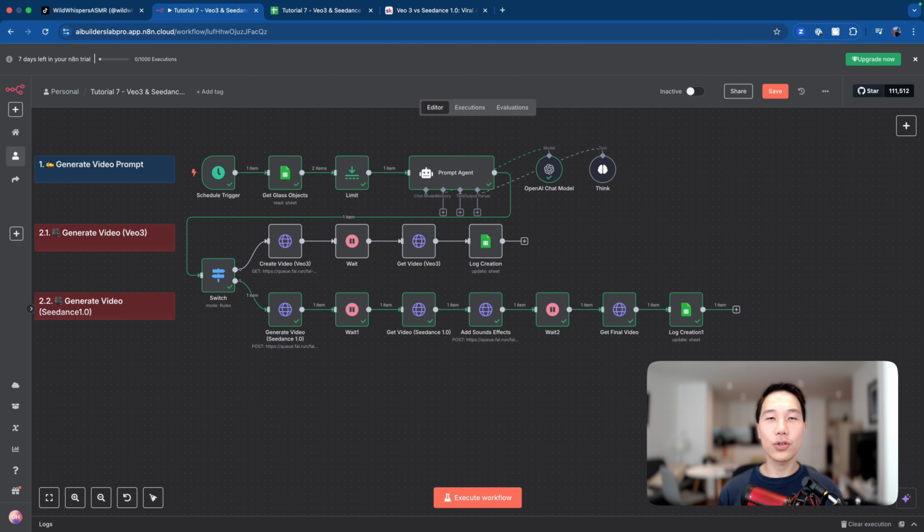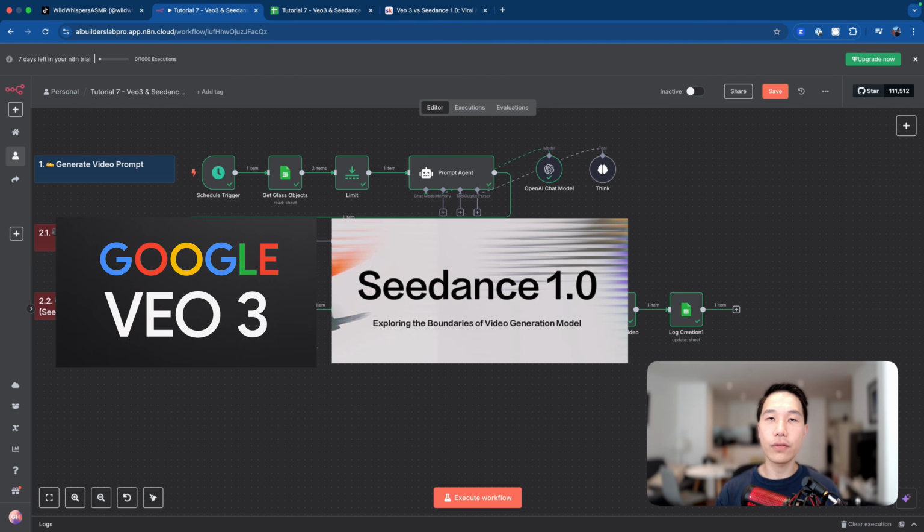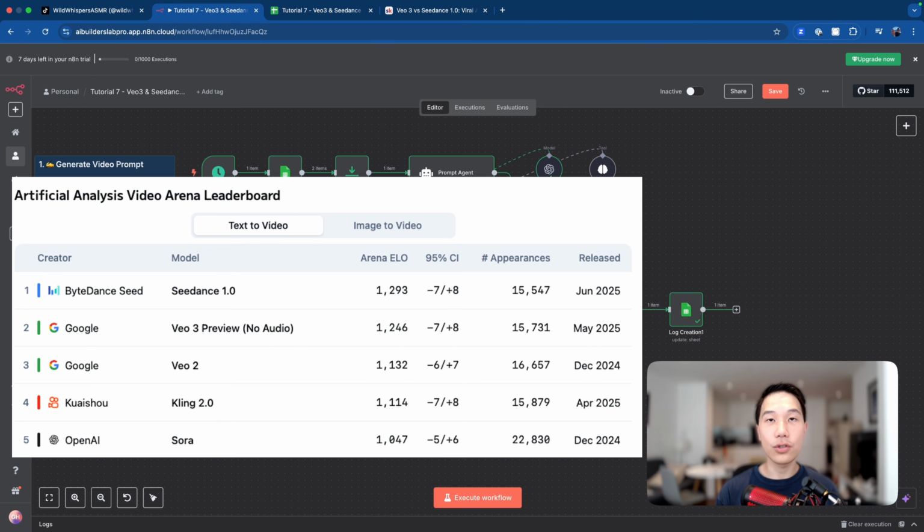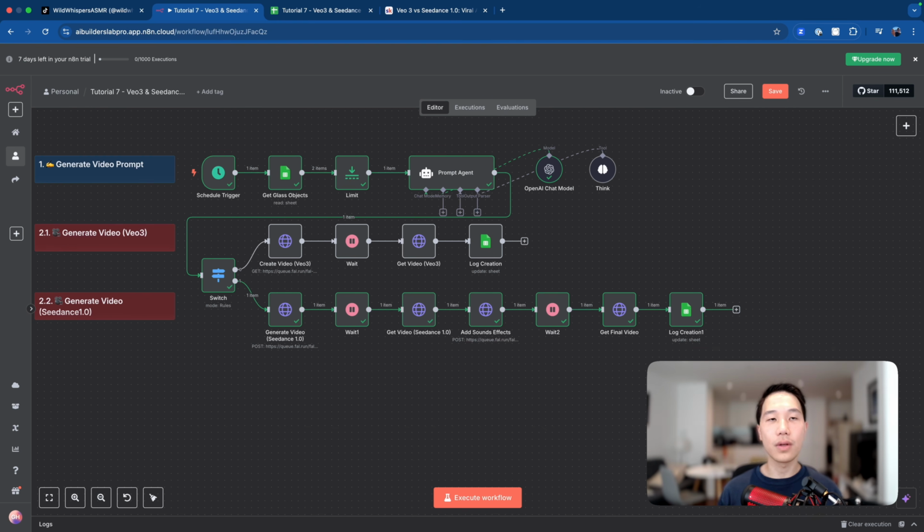And that's why today I want to show you guys two ways you could recreate these type of videos with either Google VO3 model or the Seedance 1.0 model, which tops the video generation leaderboard very recently. And I'll just talk about the pros and cons of using each model right after the demo. Now let's take a look at an example output from VO3.